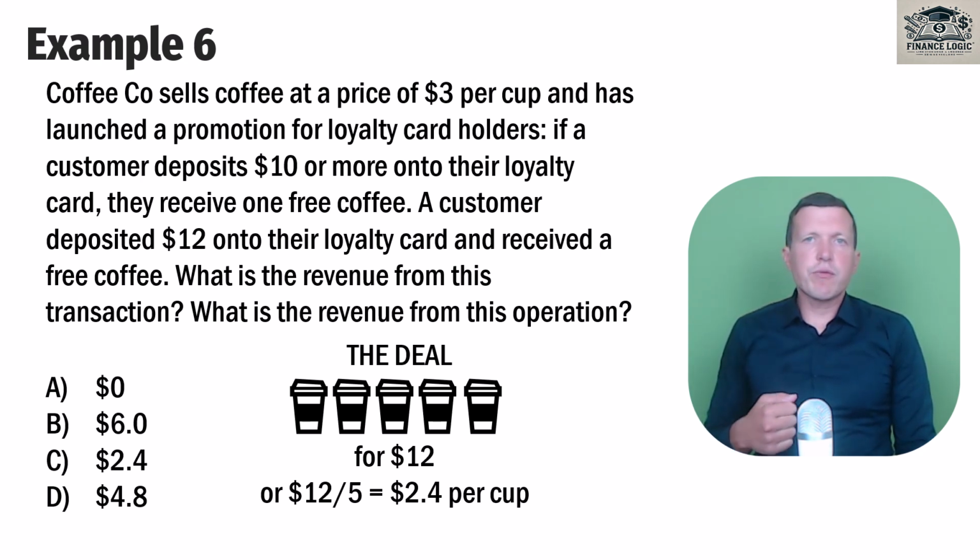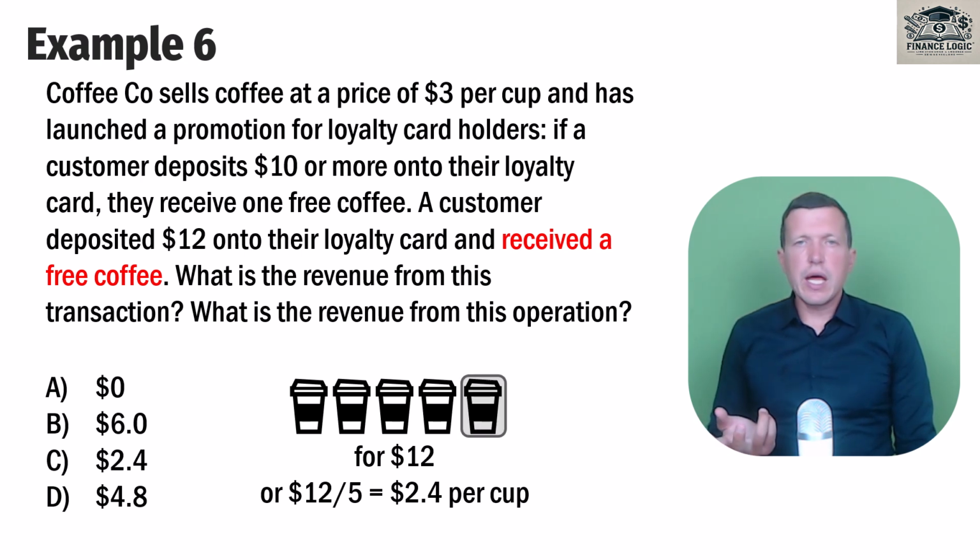So here we have provided 1 coffee. It costs free, but we earn $2.4 because our customer received coffee, and the correct answer here is C. It's $2.4.